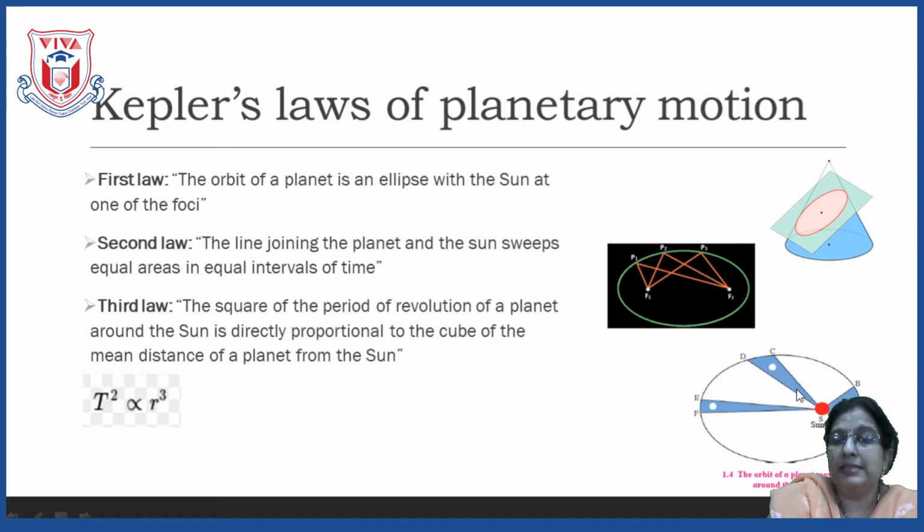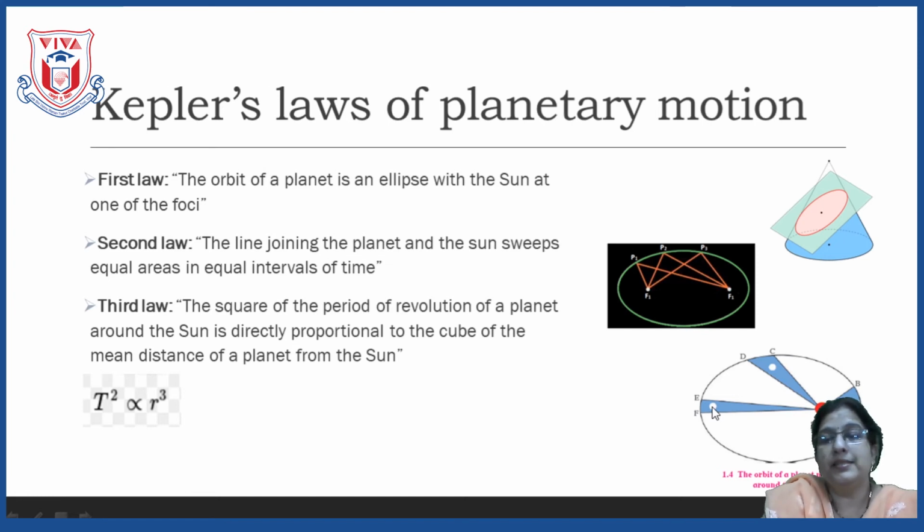This much is the area covered by the planet in 5 minutes to move from C to D. Now, let us go to the further 2 points. Let the planet be at point E. It will take 5 minutes to move from point E to point F. See, from point E to point F, it will take 5 minutes, the same time.